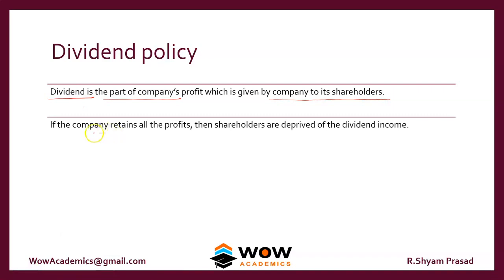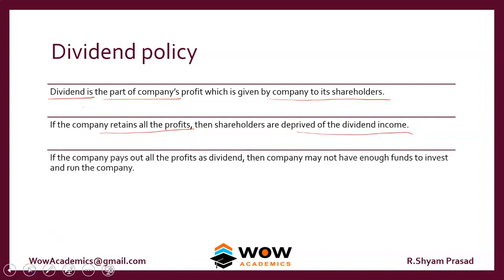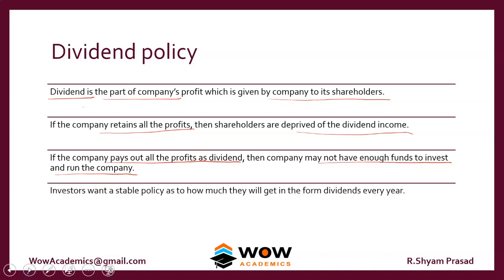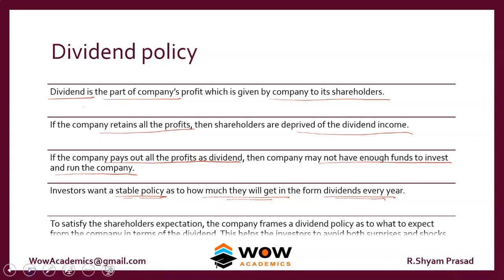If the company retains all the profits, then shareholders are deprived of dividend income. If the company pays out all the profits as dividends, then the company may not have enough funds to reinvest and run the company. So investors want a stable policy as to how much they will receive in the form of dividends every year. And this kind of pattern of paying dividend is called the dividend policy.